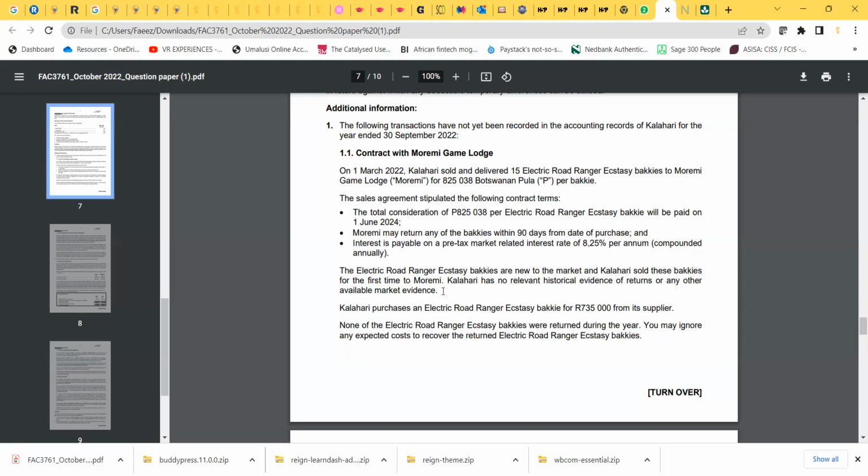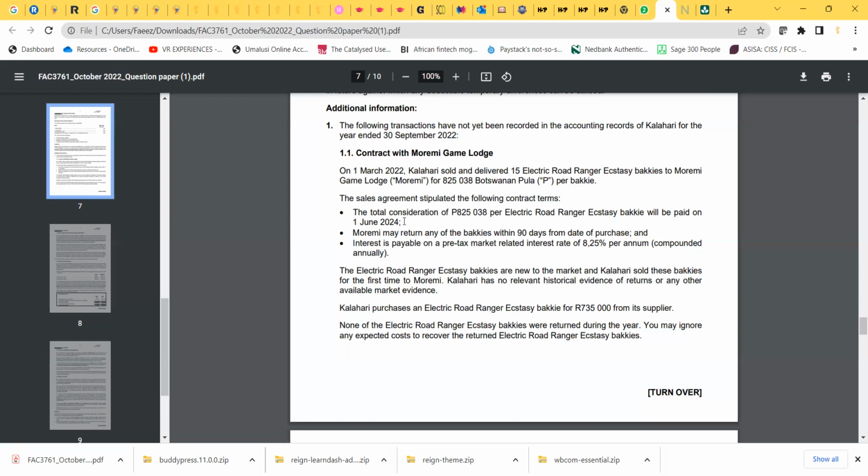What kind of gave this away? We sold it on 1 March 2022, the return policy is 90 days, and we're only going to receive the money on 1 June 2024. If you think about it, it is March, April, May. So therefore, we can only recognize revenue on 1 June 2022. From 1 June 2022 to 1 June 2024 is exactly 2 years.